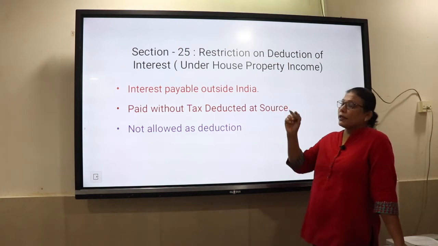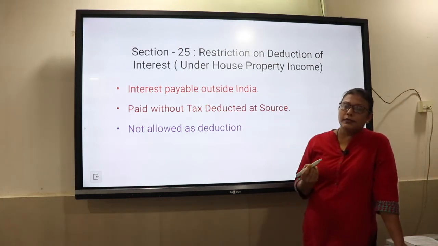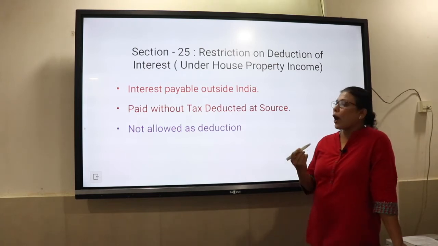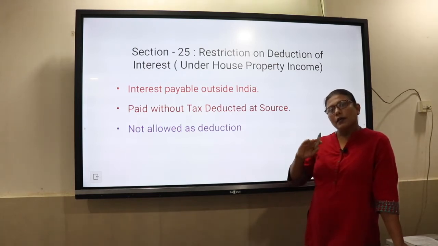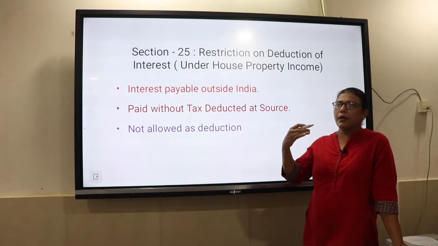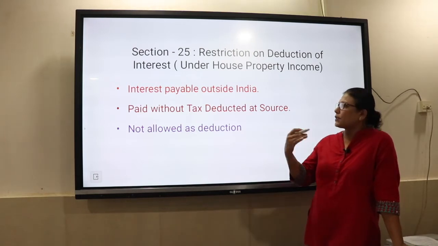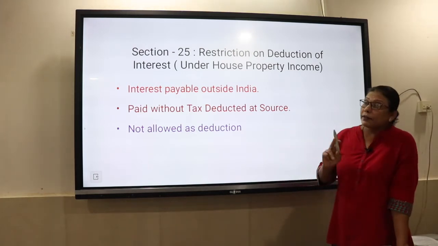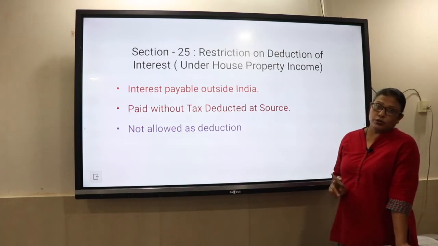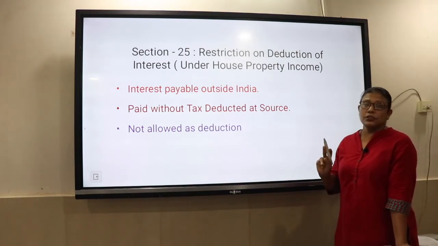However, section 25 gives a little extension: if you have paid this interest outside India, so it is payable outside India, and if you have paid without deducting tax at source, then such a deduction will not be allowed.